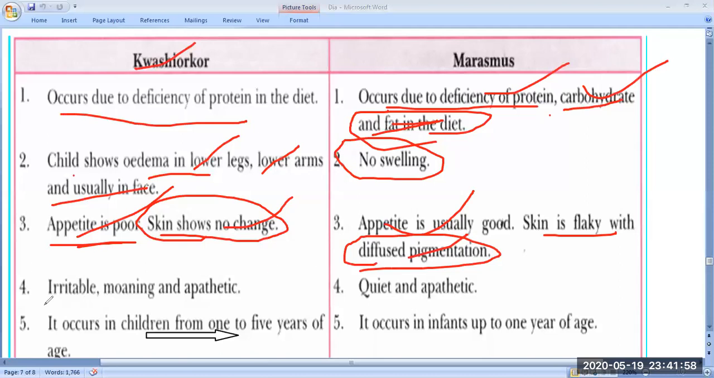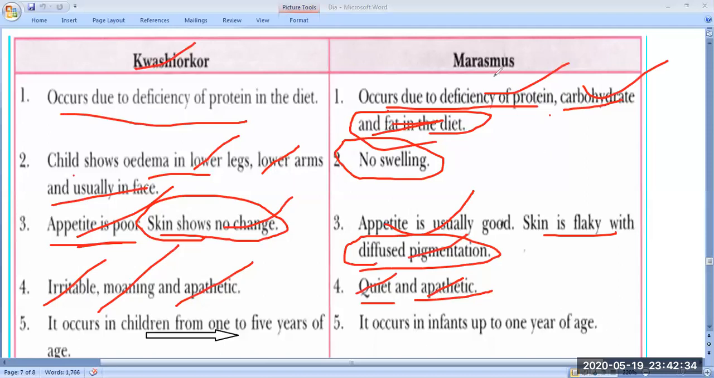Here, irritable: some Kwashiorkor patients show the phenomenon of irritability. Next is moaning. Kwashiorkor patients also show moaning. And apathetic means no interest, a neutral type. So the Kwashiorkor patient is irritable every time. In marasmus the child is quiet and apathetic. Quiet means silent mode, and apathetic means a little bit neutral.